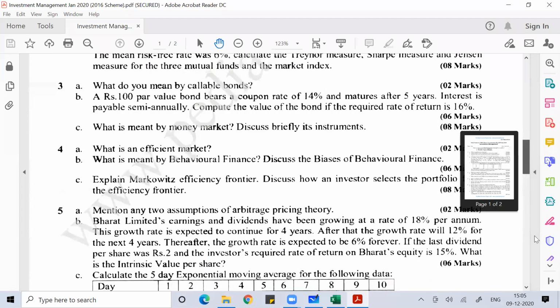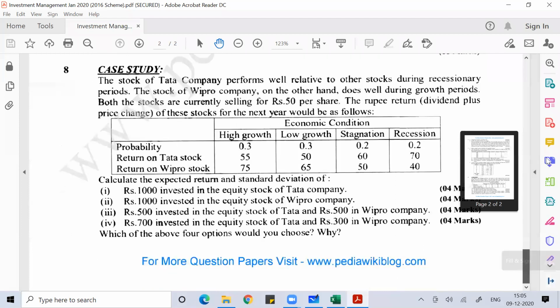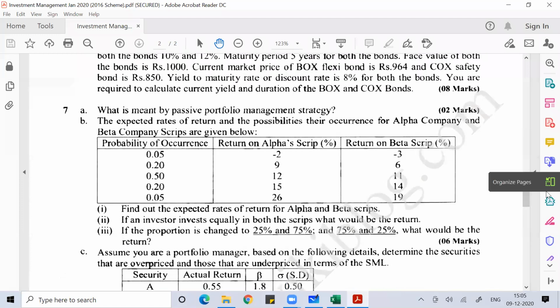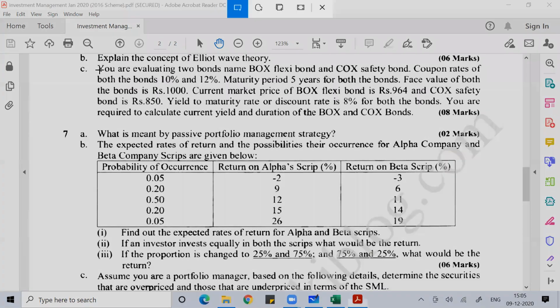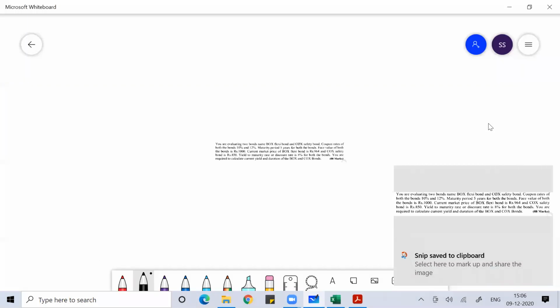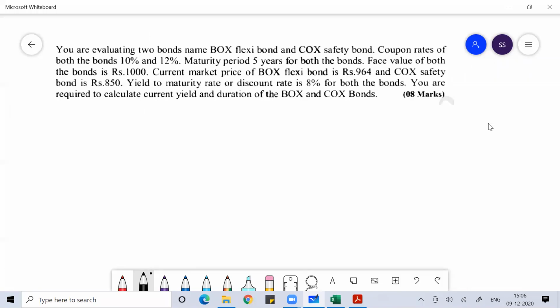Okay, everyone, so let's discuss this problem. You can see this question. This is the question related to the bond market. This problem is related to the bond debt instrument or bond market.